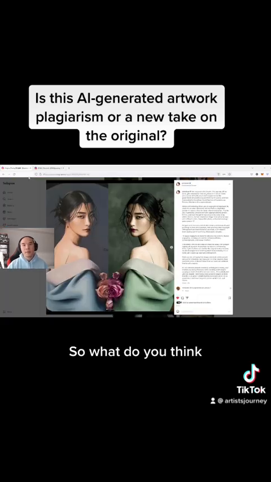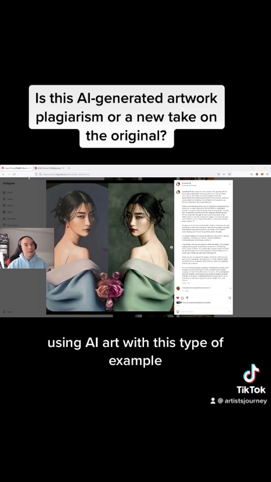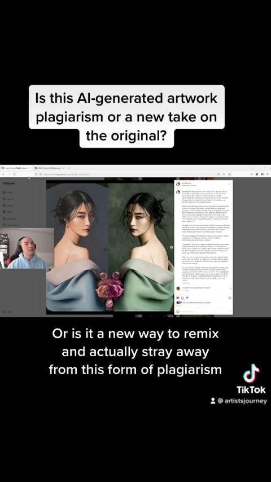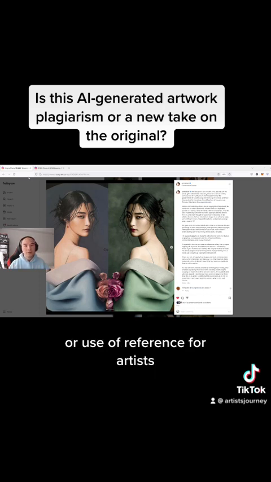So what do you think? Using AI art with this type of example, is it actually plagiarizing traditional art, or is it a new way to remix and actually stray away from this form of plagiarism or use of reference for artists?